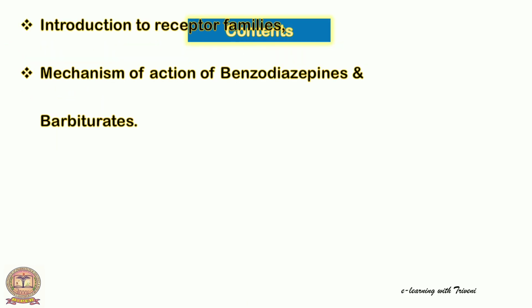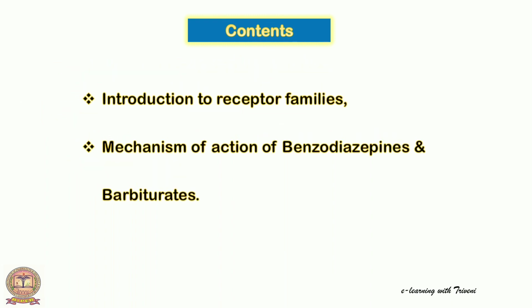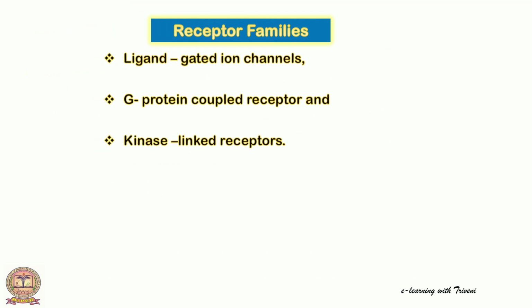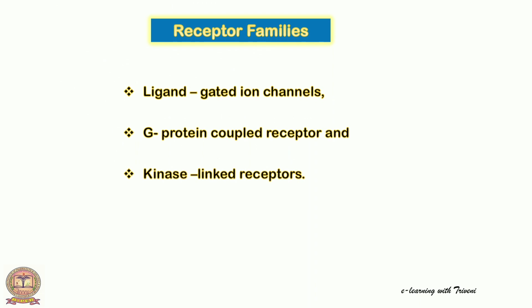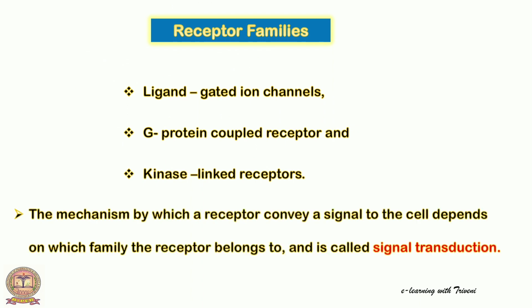In this video, I am going to explain introduction to the receptor families, mechanism of action of benzodiazepines and barbiturates. Coming to the different types of receptors, receptors are mainly categorized into three types. They are ligand-gated ion channels, G-protein coupled receptors, and kinase-linked receptors.